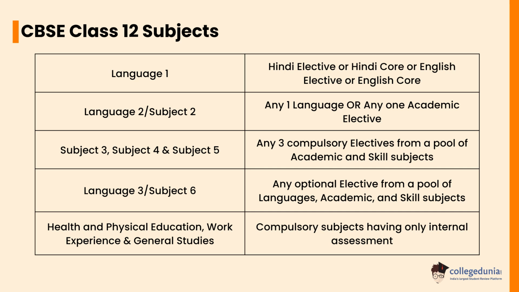Language 1 consists of Hindi elective or Hindi core, or English elective or English core. Language 2 or Subject 2 consists of any one language or any one academic elective. Subjects 3, 4 and 5 consist of any 3 compulsory electives from a pool of academic and skill subjects. Language 3 or Subject 6 consists of any optional elective from a pool of languages, academic and skill subjects. Health and physical education, work experience and general studies are compulsory subjects having only internal assessment.